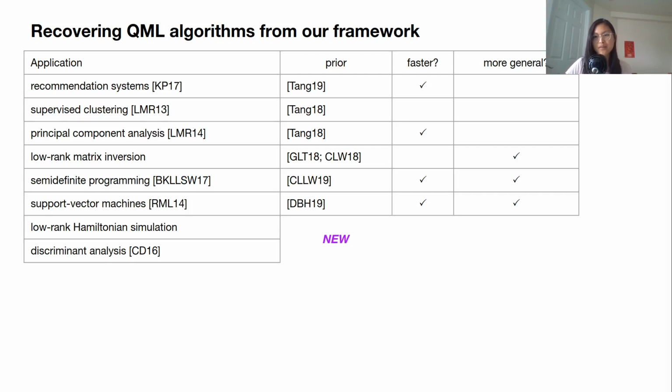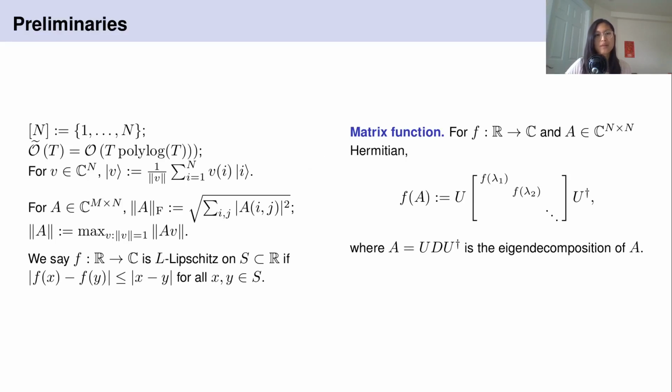Okay, so now let's talk about the main results. First, some preliminaries. On the left are some standard definitions. Of note is that for a vector v, I'll use the notation ket v to refer to the quantum state whose magnitudes correspond to the entries of v. On the right here, we define matrix functions in the standard way. For a scalar function f and a Hermitian matrix A, f of A refers to applying f to the eigenvalues of A, in the context of the eigendecomposition of A.